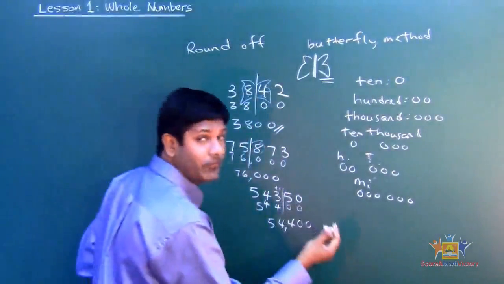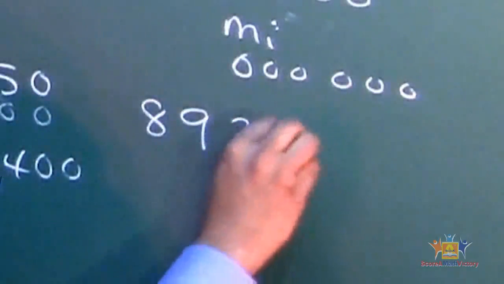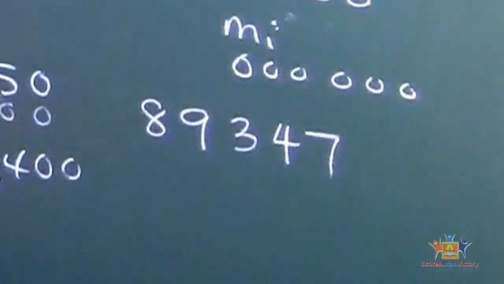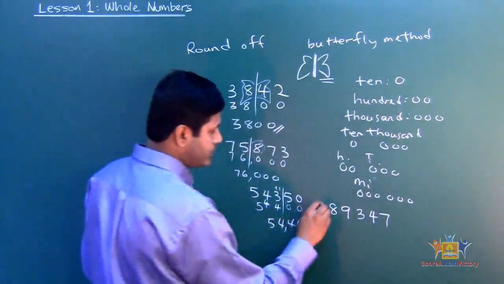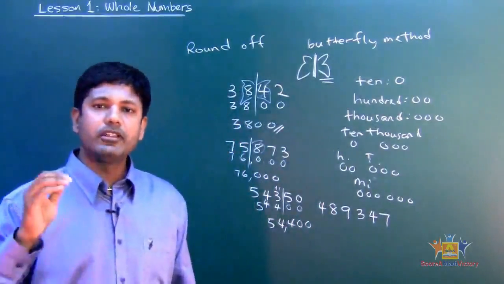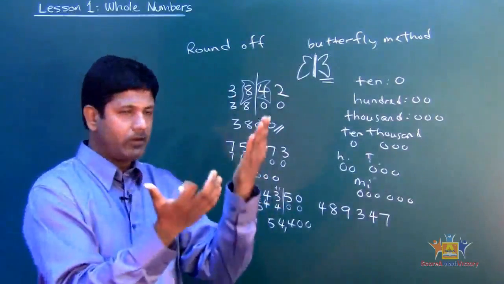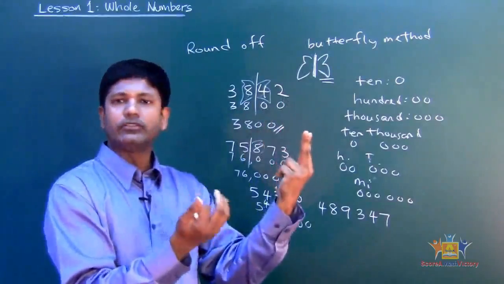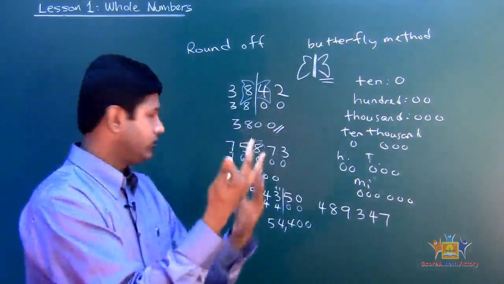Let's do more. Let's say, for example, I were to give you 8, 9, 3, 4, 7, alright? And ask you to round off, let's do another number digit, let's say 4, okay? Ask you to round off to the 100,000, alright? When I say 100,000, break it down. 100 has how many zeros? 2. 1,000 is how many? 3. So how many altogether? 5. See that? 100,000, so it's 5 zeros.